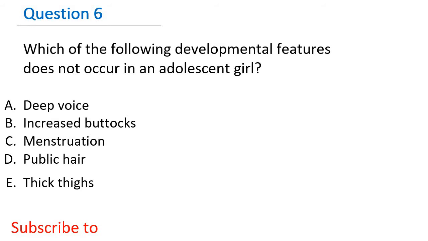Question 6. Which of the following developmental features does not occur in an adolescent girl? A. Deep voice, B. Increased buttocks, C. Menstruation, D. Pubic hair, E. Thick thighs. Among these options, the deep voice is for the boys. So deep voice does not occur in an adolescent girl.